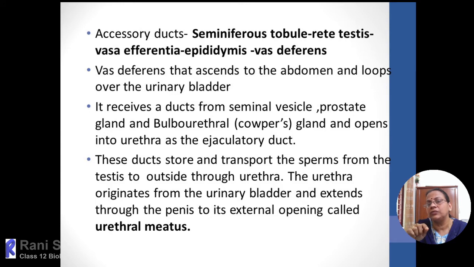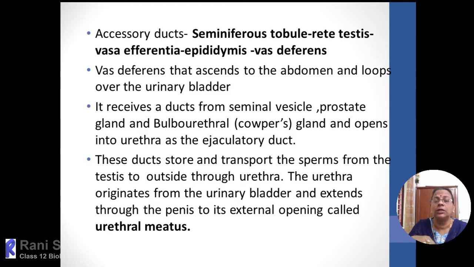Then soon after the Cowper's glands, the duct will continue and pass through the copulatory organ, which is the penis, through the middle region or the center of the penis, and at that point the duct is named the urethra. This urethra passes through the center of the penis, and then it opens out through an external opening called the urethral meatus.